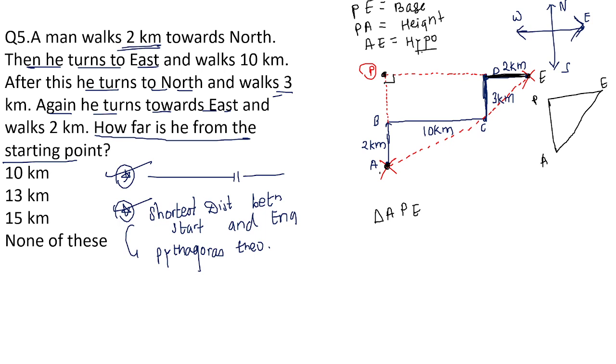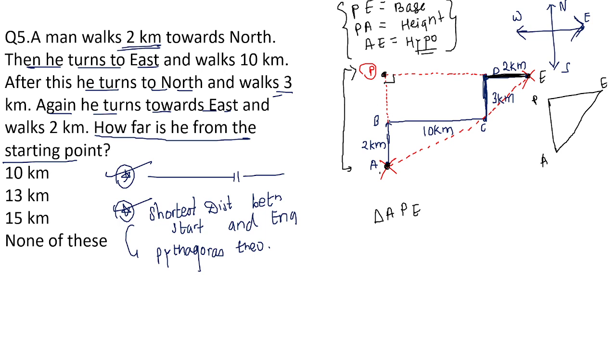This one is your hypotenuse, correct? So these are the three different sides of your triangle. So here can I apply the Pythagoras theorem? Yes. Before that, I need to understand the given values over here.